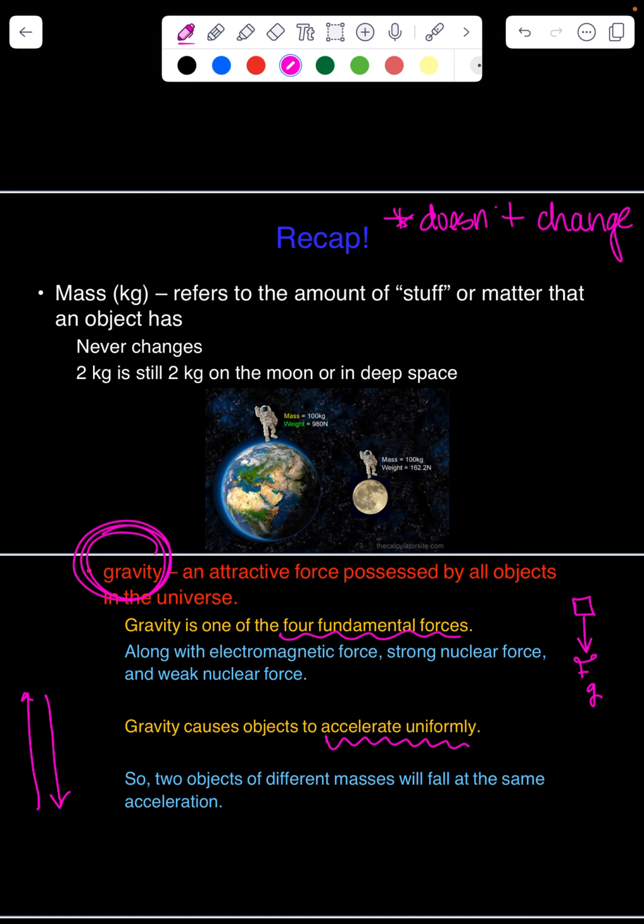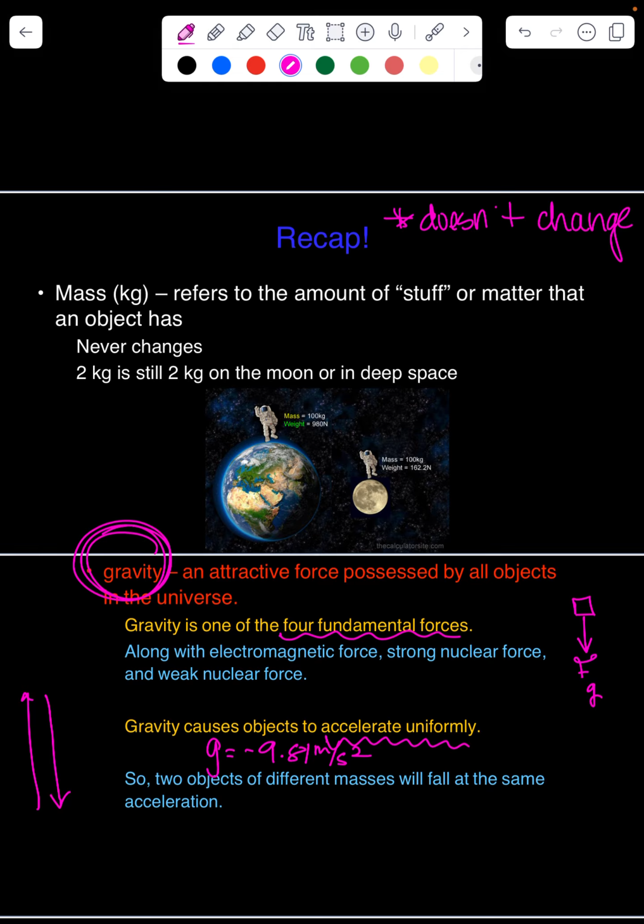And that rate of acceleration is always negative 9.81 meters per second squared on Earth. That's what we use on Earth. Even if you have two different objects with two different masses, they will accelerate at the exact same rate.